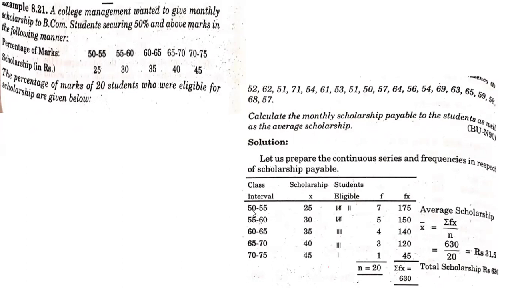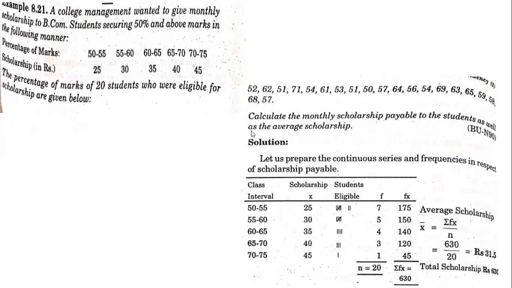So we know that class interval 50 to 55 basically consists of 50 to 54 only. So 55 starts in the second class interval. Similarly, 60 starts in the third class interval. So when I am locating these numbers, I have to locate within the class interval. Now locate those numbers which are between 50 to 54.